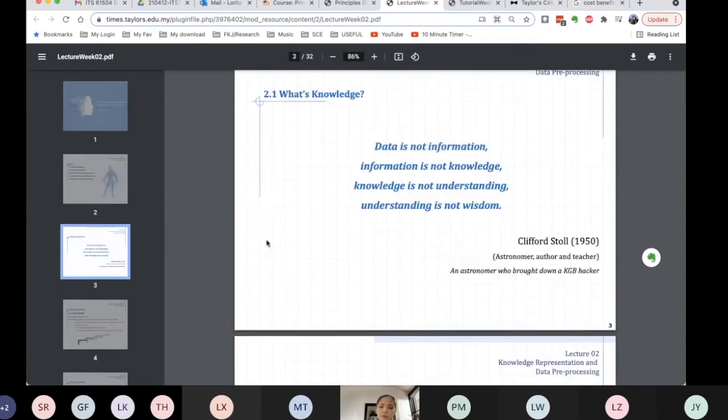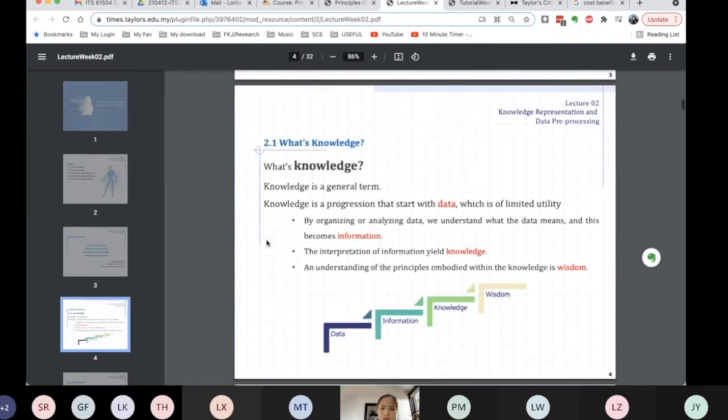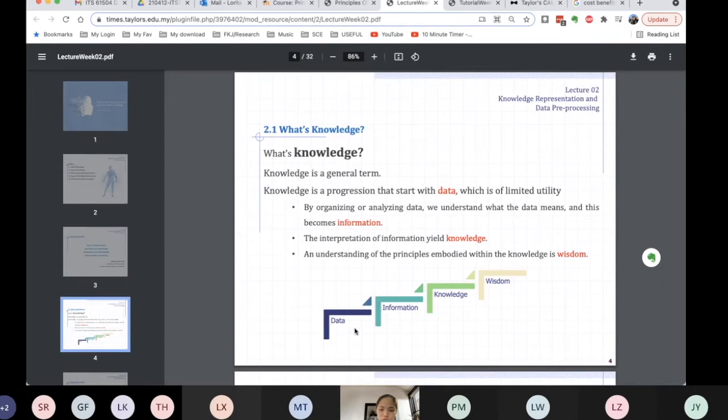Okay, so this is a quote by astronomers. It said that data is not information, information is not knowledge, knowledge is not understanding, understanding is not wisdom. You can find several other similar quotes, trying to differentiate between data, information, knowledge, and wisdom. So there's a big distinction regardless of the field. But as for AI here, we're going to distinguish the difference between these four terms and how we're going to apply it in our area.